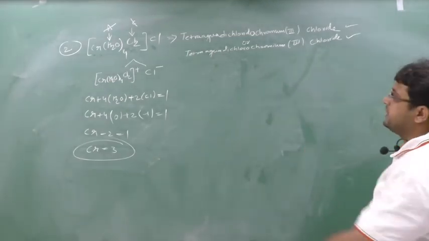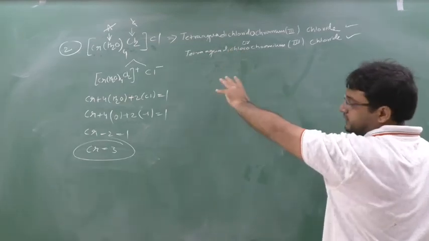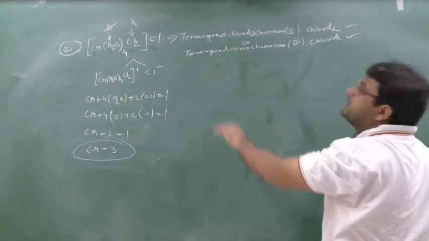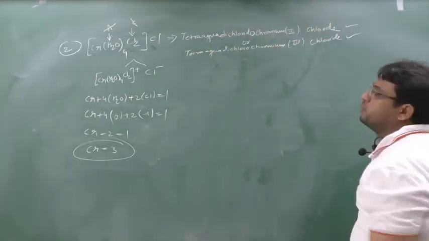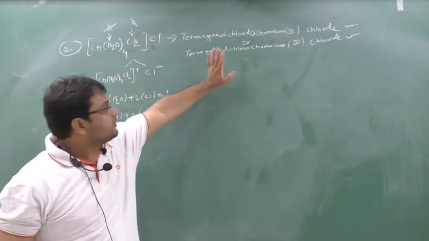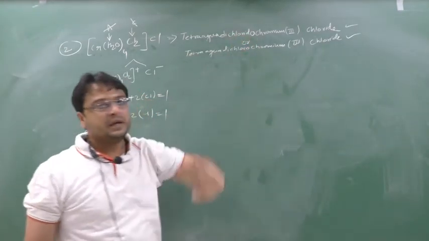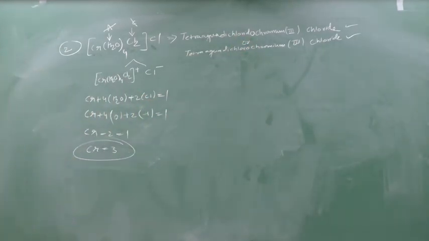Sir, which option should we select? Any one answer will be given in the option that you select. Both will never be given. Sir, if they are giving both, then select chlorido, you will get the answer correct. Clear this part? So these both names are correct, whether chlorido or chloro, you can give both because the suffix O is used. Clear this part? Chalo, write down this.